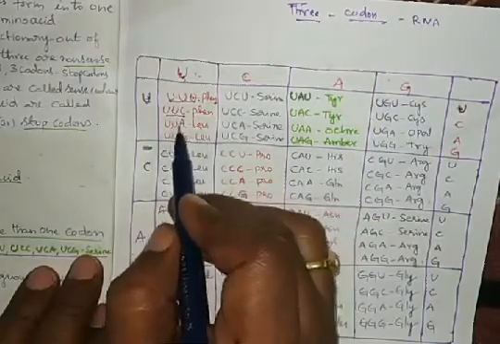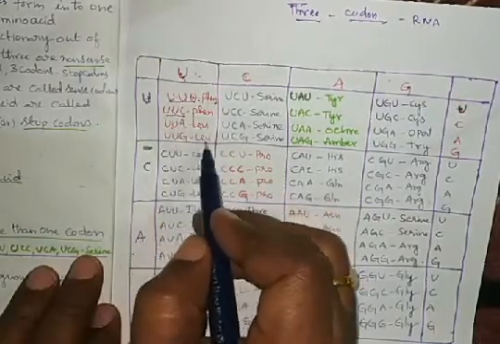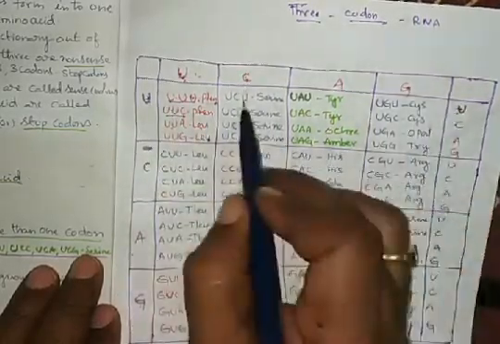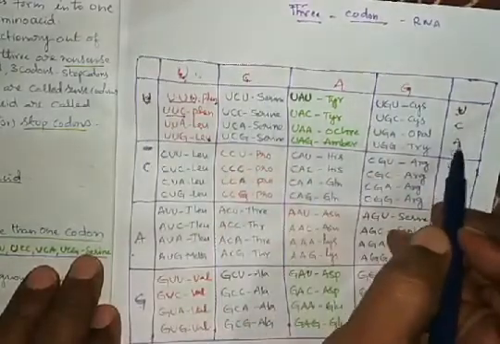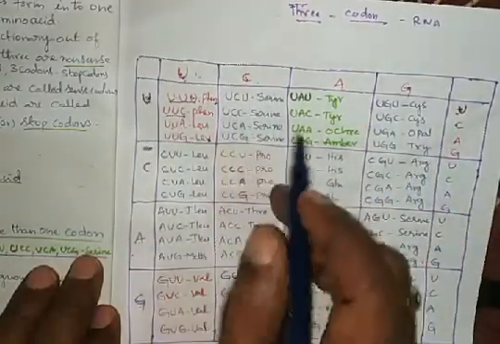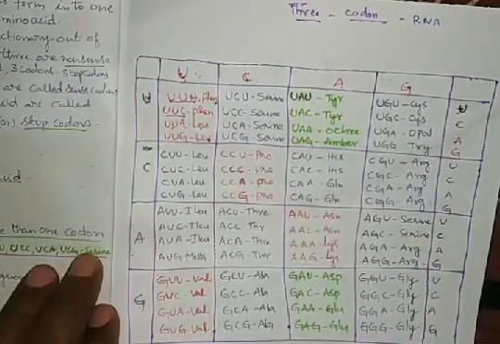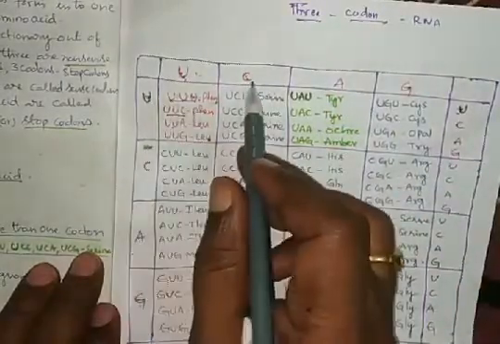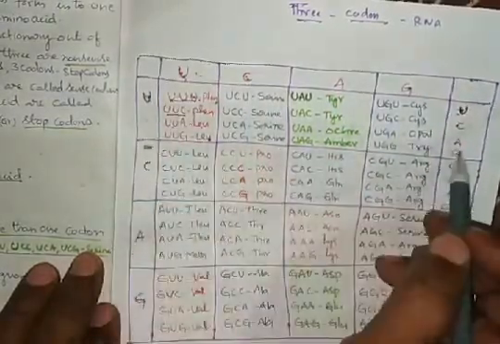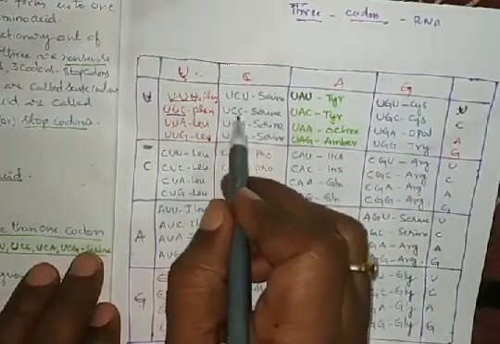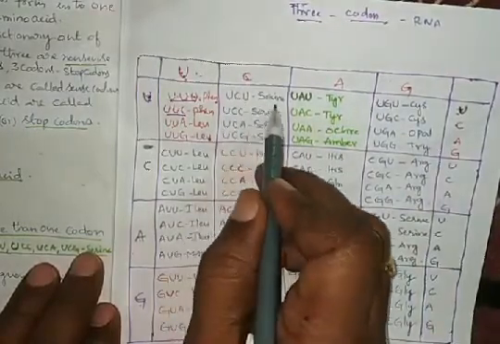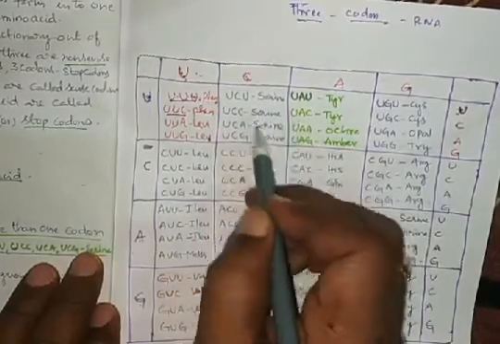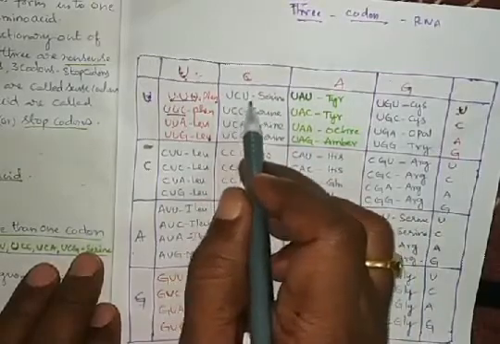UUC, phenylalanine. UUA, leucine. UUG, leucine. Like that, UCU, UCC, UCA, UCG: UCU serine, UCC serine, UCA serine, UCG serine. This is the amino acid coded by each codon.